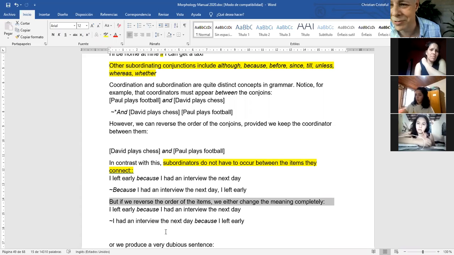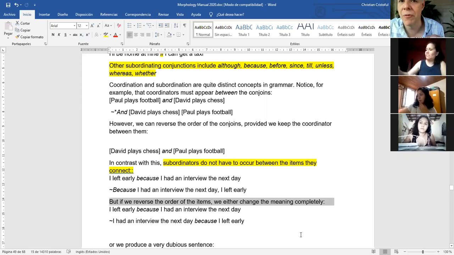That's not correct. The meaning has changed. So these are just hints so that you can find the conjunction. Is the conjunction a coordinator conjunction or a subordinator conjunction? This is a test to distinguish them.